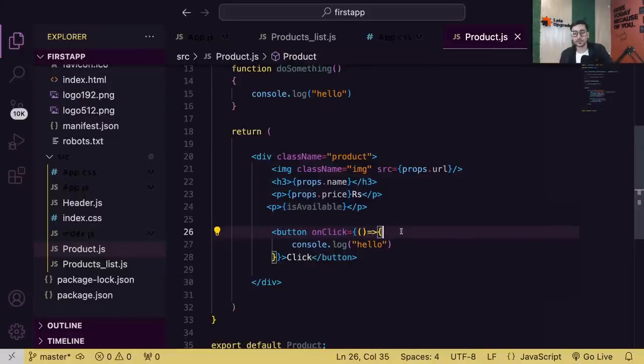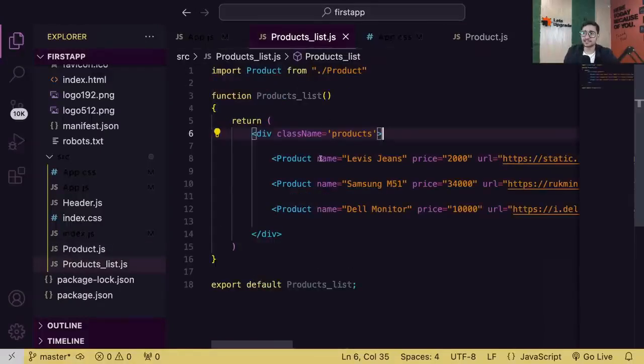Sir, why use props? Props are used to pass data from one component to another component, or you can say from parent component to child component. For example, I'm passing this data, Levi's jeans price, to the product component through its parent. Who is the parent? Product list. I'm loading the product component in product list, so product list becomes the parent.